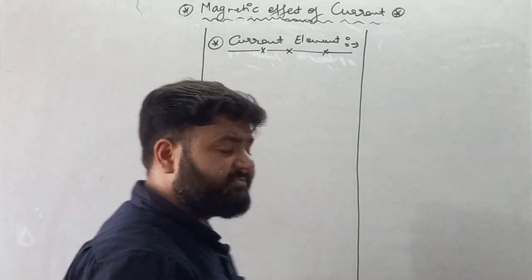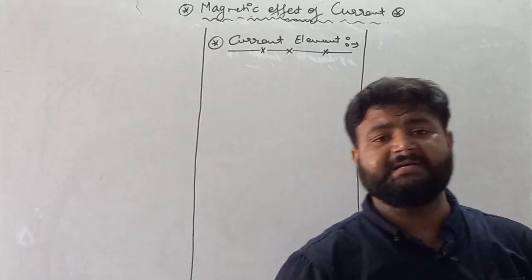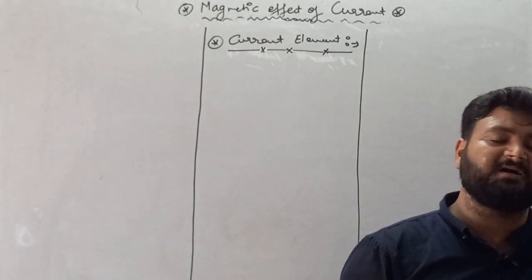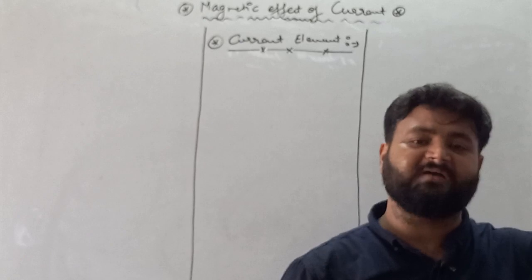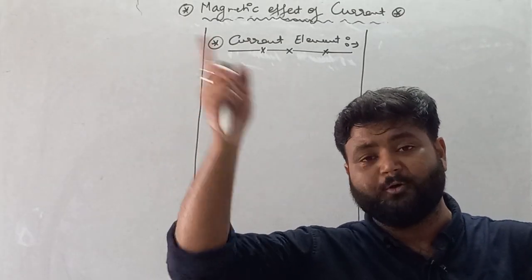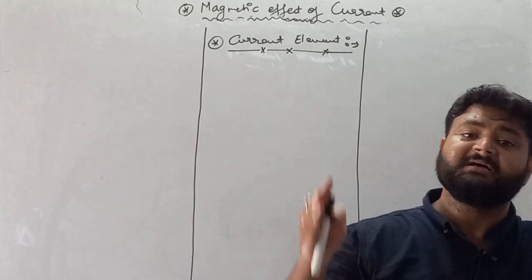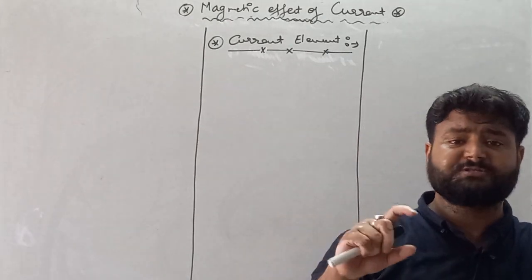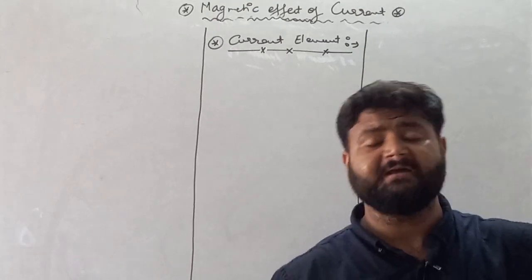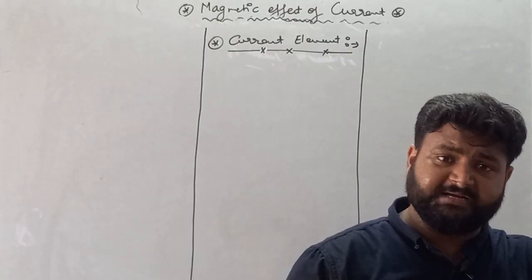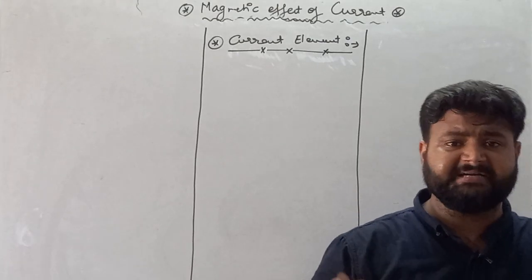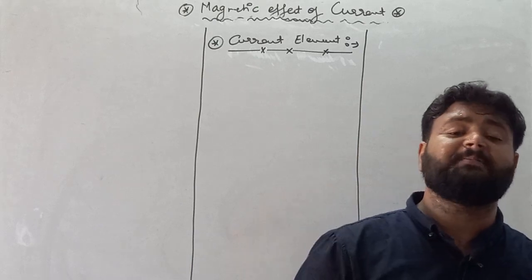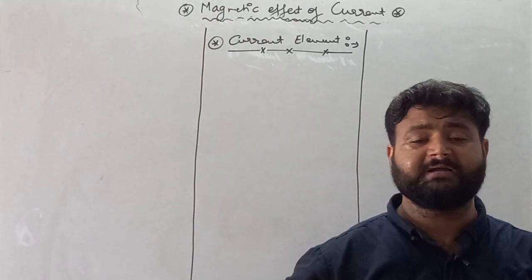Biot-Savart's law can give the value of magnetic field due to a current carrying conductor at any point P. But with the help of Biot-Savart's law, we are not capable of finding the net magnetic field due to the whole conductor at any point P simultaneously. Yes, but with the help of integration, if we get the small part's magnetic field at any point P, then we integrate it by putting limits, and we get the value of the net magnetic field at any point P.